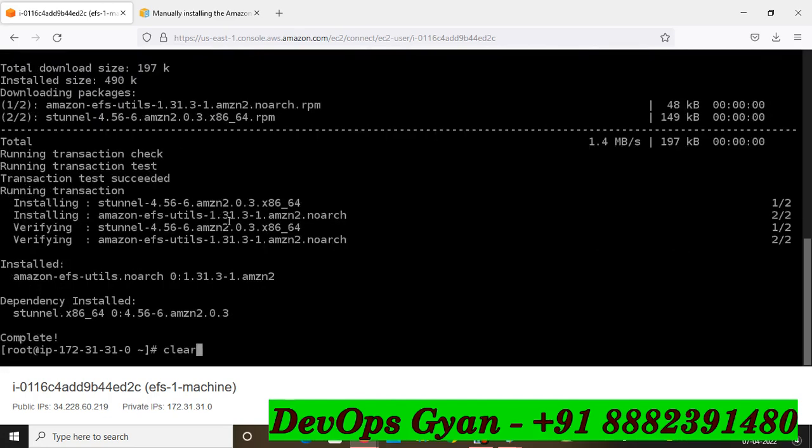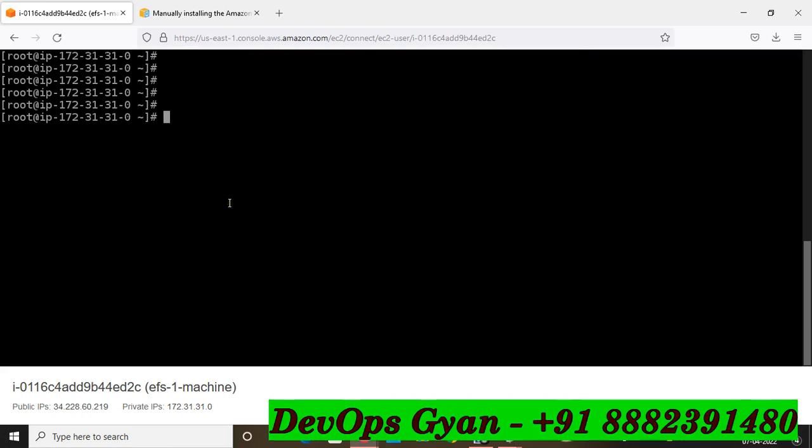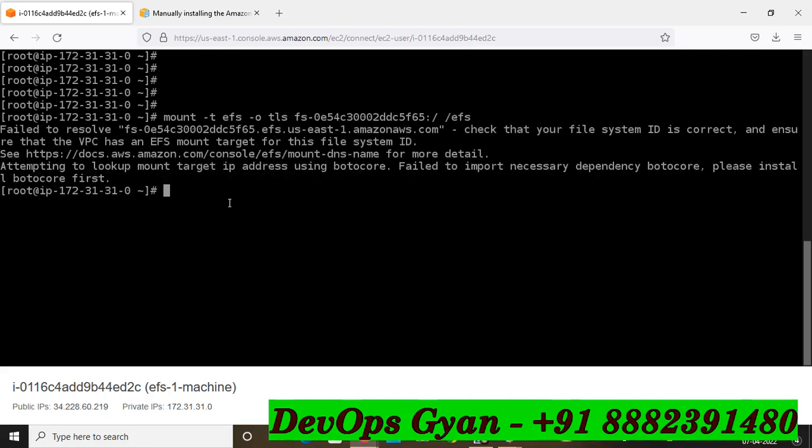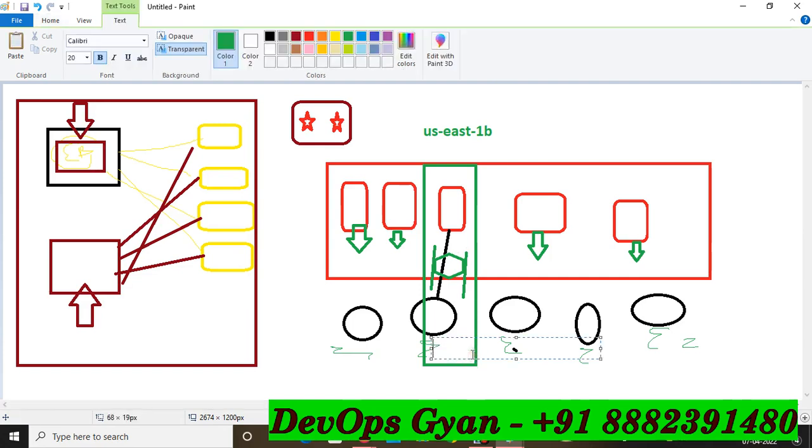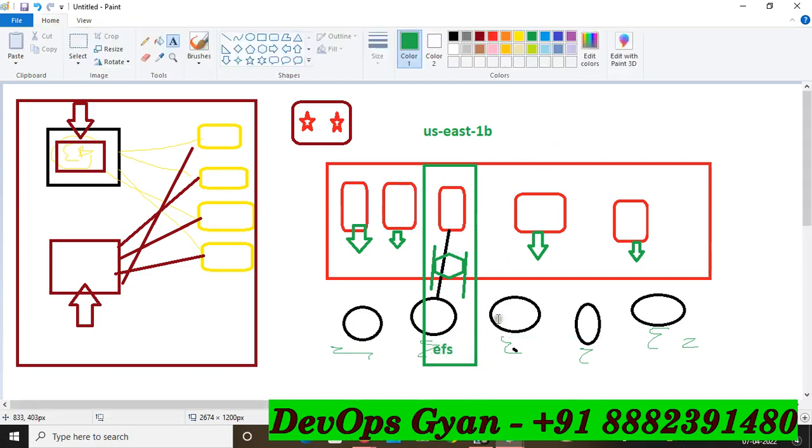Okay, now come to the point. I'm going to copy my previous mount EFS command because I installed the package. Now use this EFS. So it failed to resolve EFS. Why did it fail? Because friends, point to be noted, I attached a security group for this particular instance for a particular reason, not for any other reason, right? So I selected this EFS for only one zone, not for multiple zones, right? So only one zone can connect, only this availability zone can access. This is very important.